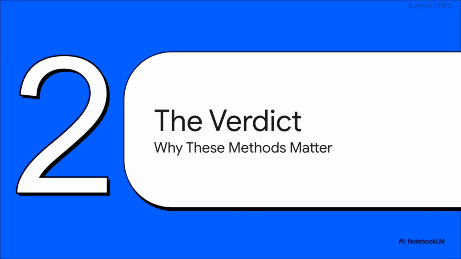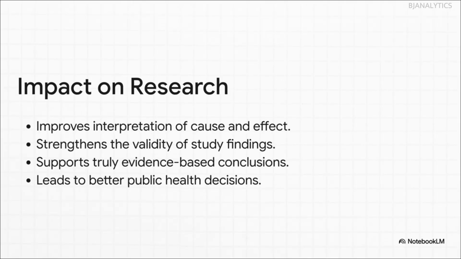So, we've looked inside the toolkit, we've seen the methods for dealing with bias, with complexity, with all of it. But what's the final verdict? I mean, why does all of this really matter for you and me? And honestly, this is the whole ballgame. These methods are the difference between just seeing a simple correlation, like coffee drinkers live longer, and actually understanding the real cause and effect. They are the engine that powers evidence-based medicine, strengthening our trust that a study's findings are legit.